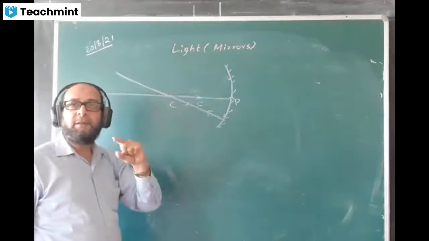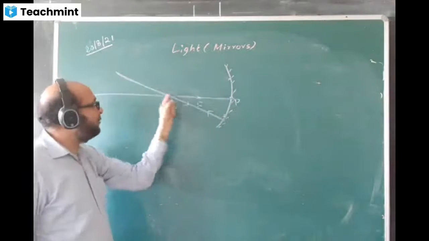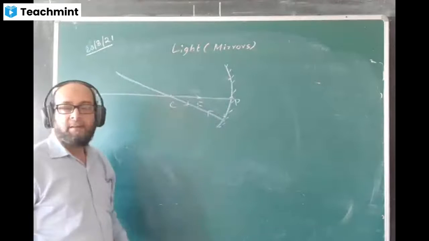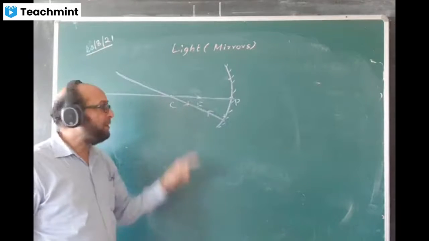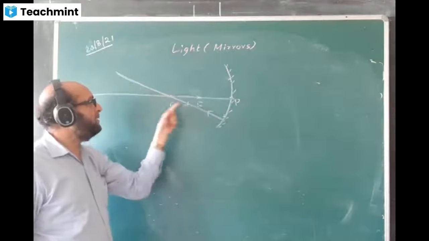Please once again draw the diagram. Any ray passing through C will return back along the same path in the same direction. It will strike the mirror and return back in the same direction.